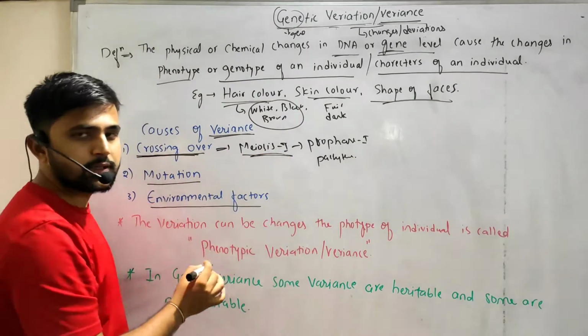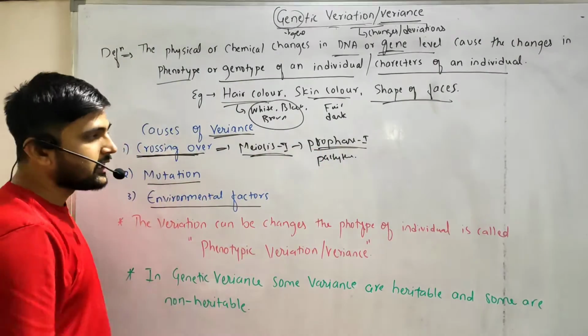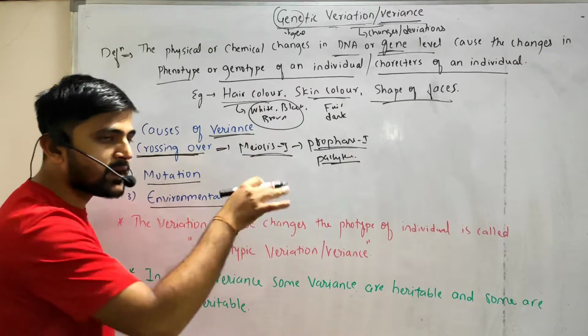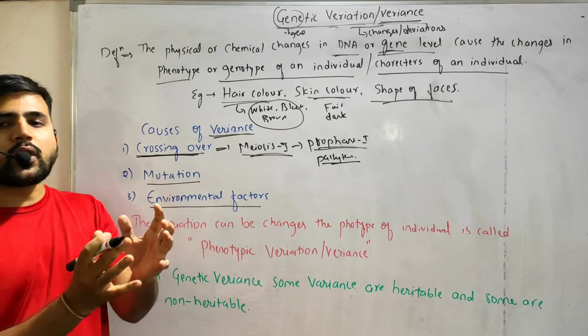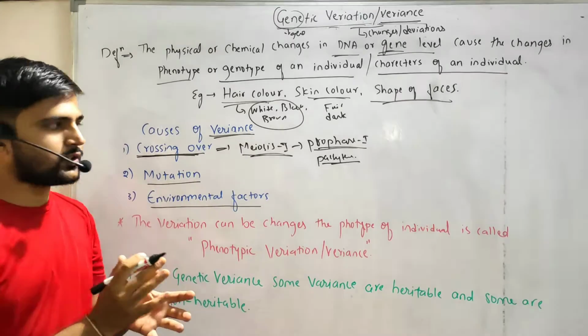In meiosis I, in prophase I, at the pachytene stage. At the pachytene stage, the homologous chromosomes get crossed over like this.